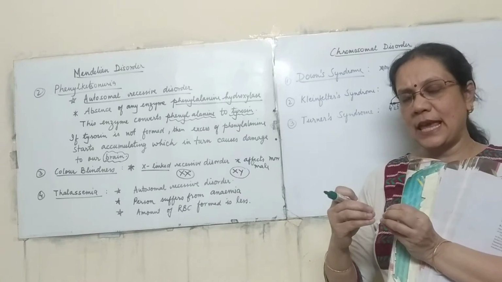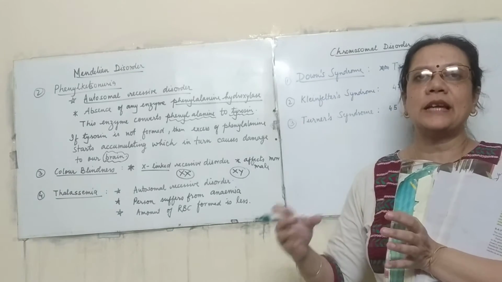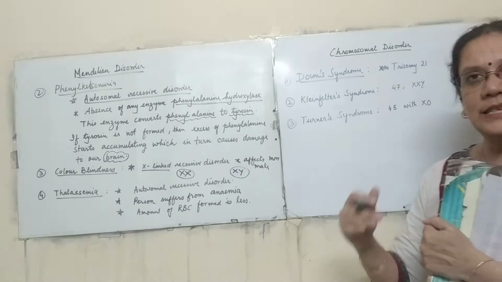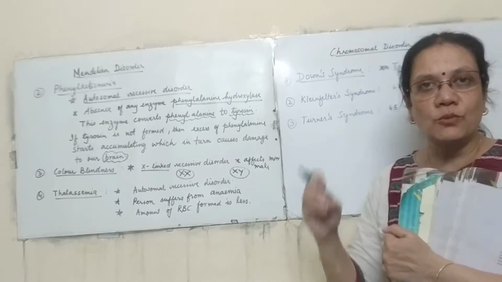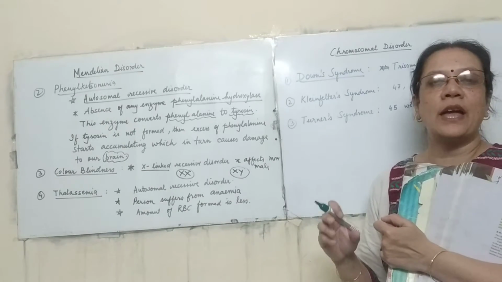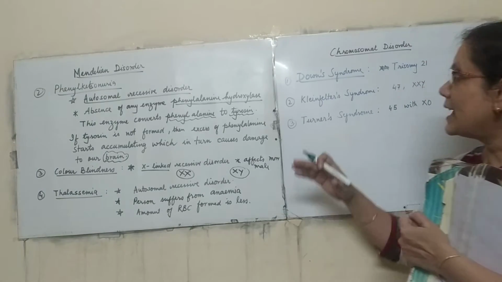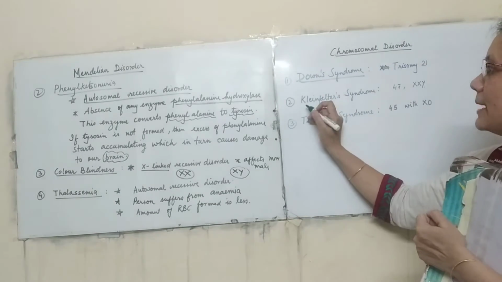Now what happens is that one of the chromosomes may not separate out. So there are different diseases which can happen, depending on which chromosome this happens in. Sometimes it is so fatal that the embryo may not survive. So there are some cases which we see.